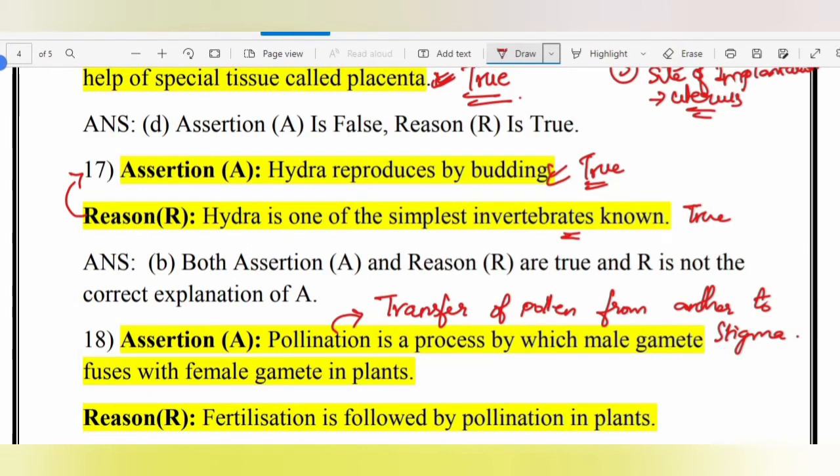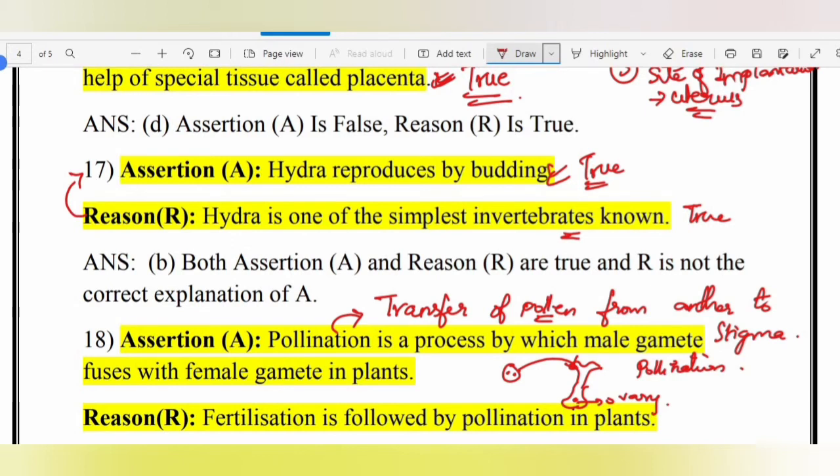The male gametes are present in the pollen, and when the pollen settles on the stigma, this process is called pollination. Why does pollination have to take place? So that the male gametes present in the pollen can fuse with the female egg present in the ovary.